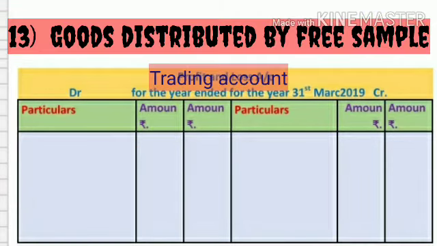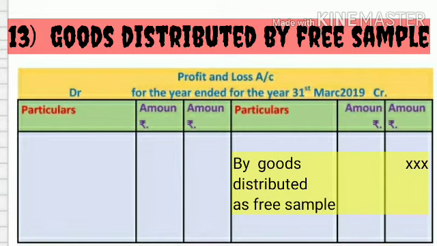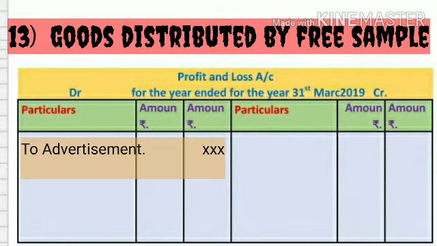Next, adjustment number 13, goods distributed as a free sample. Distribution of goods as free samples to customers is a sort of advertisement. The first effect of this adjustment is to show on the credit side of the trading account, by goods distributed as free sample. And the second effect is to show on the debit side of the profit and loss account, that is, by advertisement or add to advertisement, if any.